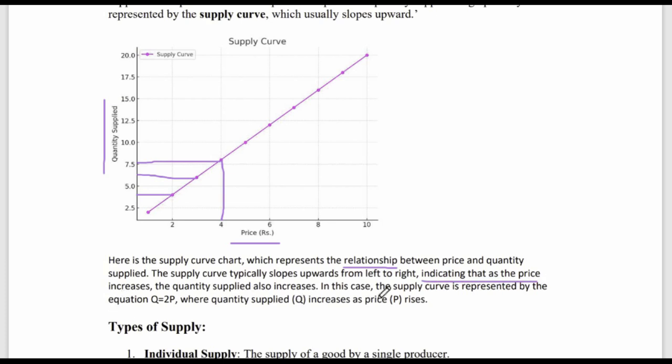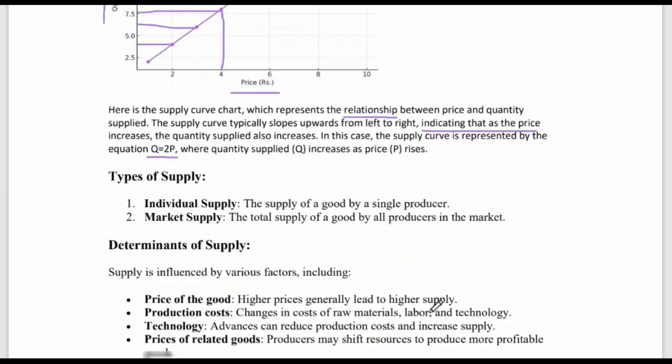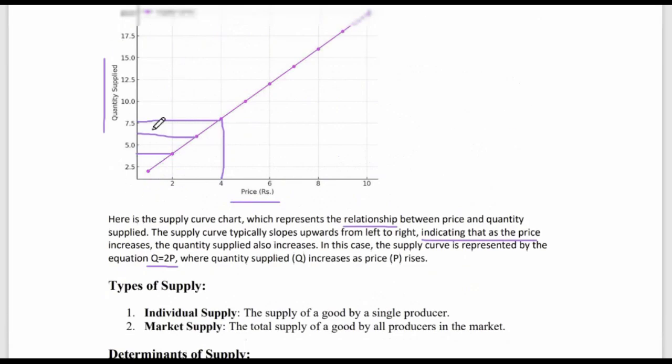And in this case, the supply curve is represented by the equation Q = 2P, which means the quantity supplied is double the price. So if the price increases from 2 to 4, the quantity supplied increases from 4 to 8. So 2 times, where the quantity supplied Q increases as the price P rises. It's important to draw the chart of the supply.